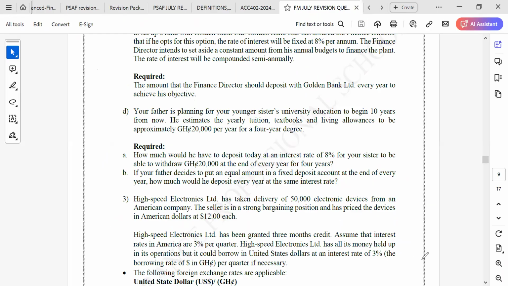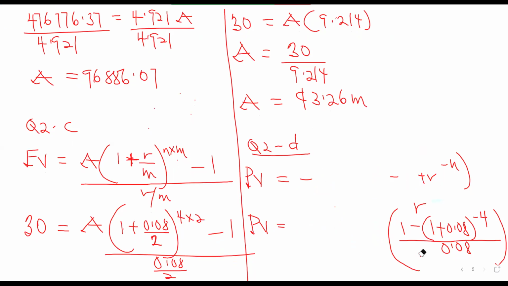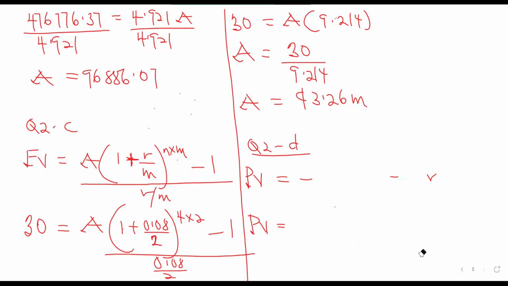Okay. Sorry. So the question is saying that at the end of every year, the withdrawal will be done at the end of every year. So I didn't pay attention to the question itself. Okay. So the question is now telling us that it is at the end of every year. So that will be 1 minus (1 plus R) exponent negative N, divided by R. So we have 20,000.